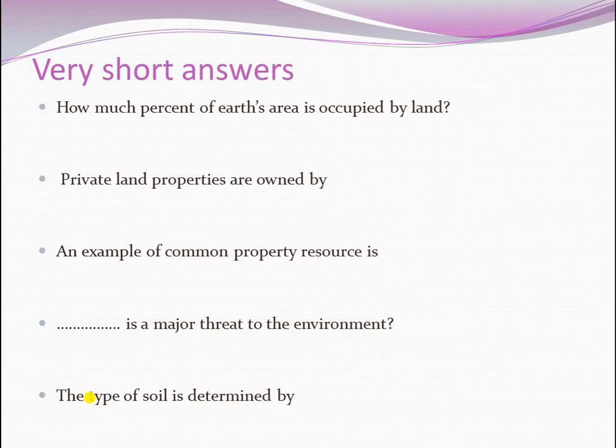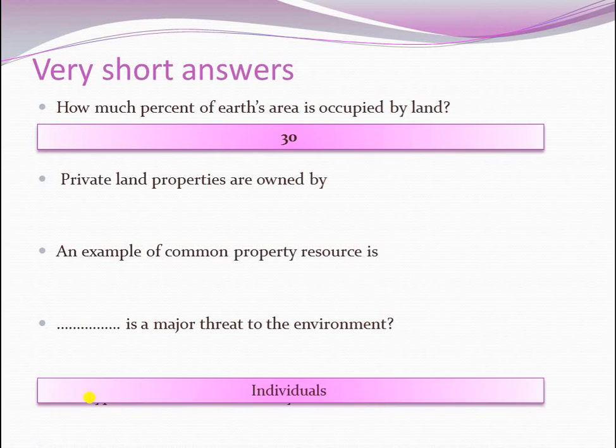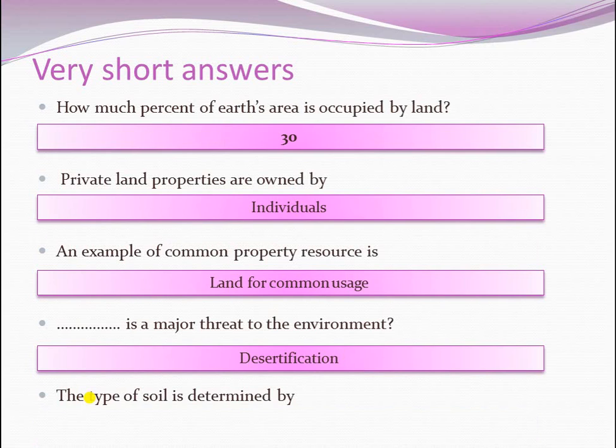How much percent of Earth's area is occupied by land? The answer: 30%. Private land properties are owned by, the answer, individuals. An example of common property resources is dash. The answer: land for common usage. Dash is a major threat to the environment. The answer is desertification.